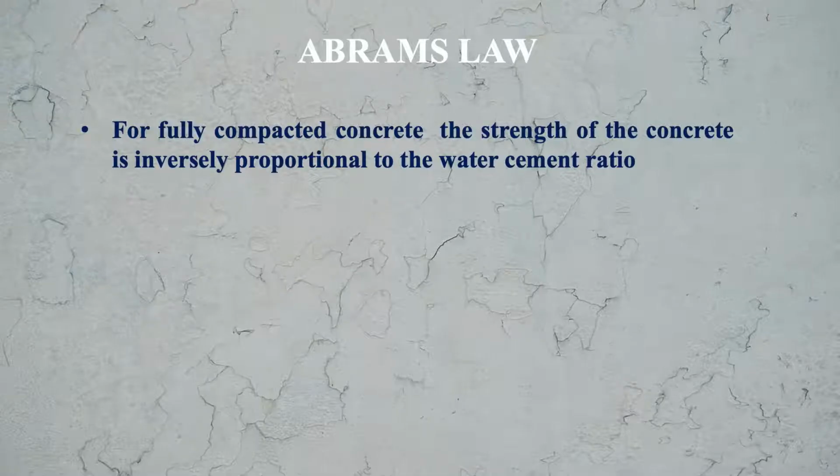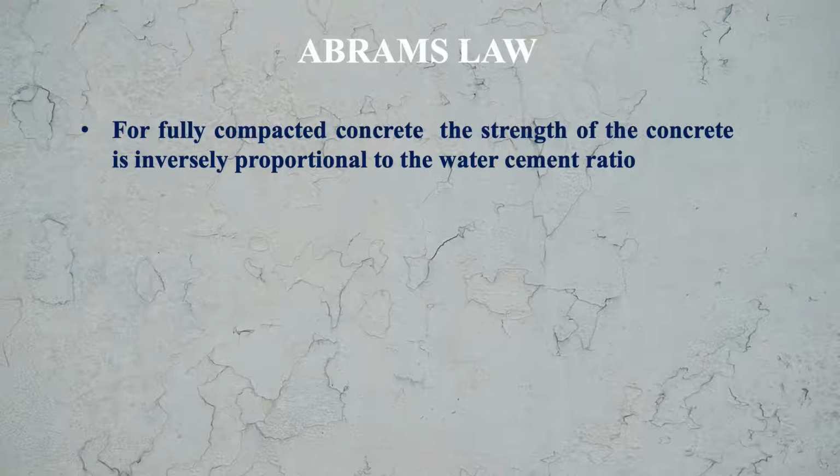Now about water cement ratio, we consider Abraham's law, which we discussed in the fresh concrete module also. So what does it say? For fully compacted concrete, the strength of concrete is inversely proportional to the water cement ratio.